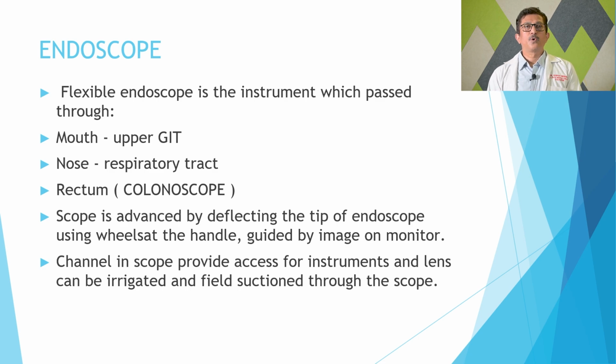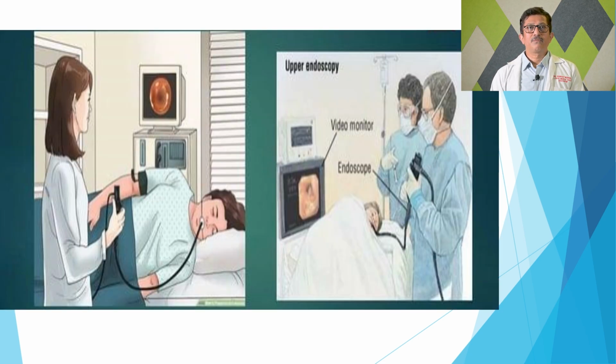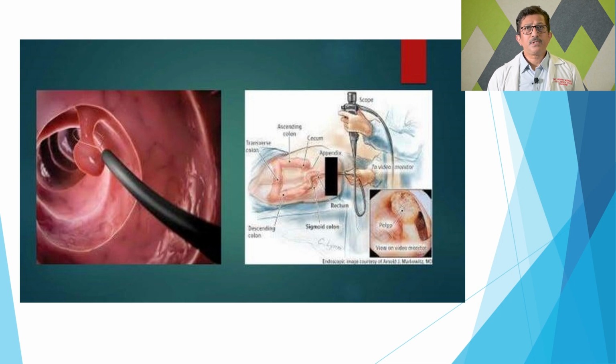This is how the endoscopy room looks like. The surgeon is standing on one side of the patient, putting his scope through the mouth, and he has to look at the monitor image and then perform the diagnostic or therapeutic endoscopic procedures. This is the intra-endoscope picture showing a polyp inside the bowel, and even procedures like polypectomy or snare polypectomies can be performed.